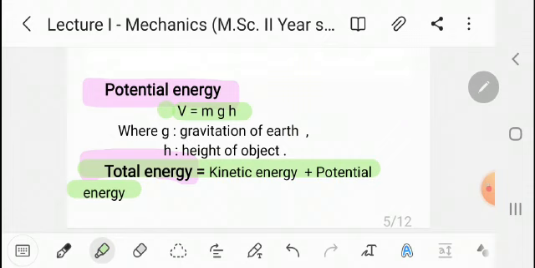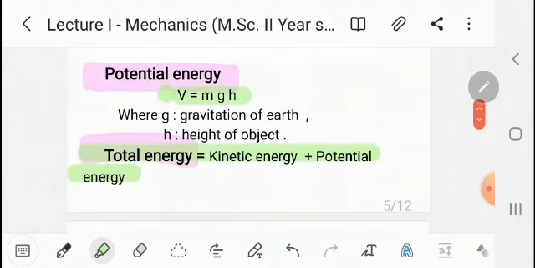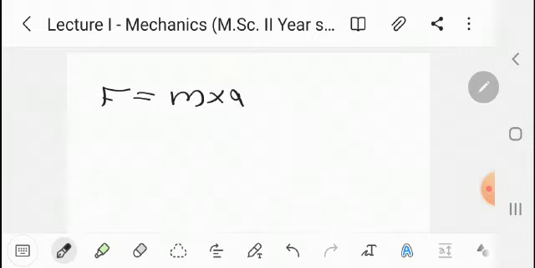We know again some definitions. That is force. Definition of force. Force F equal to mass into acceleration. Next definition is again work done.